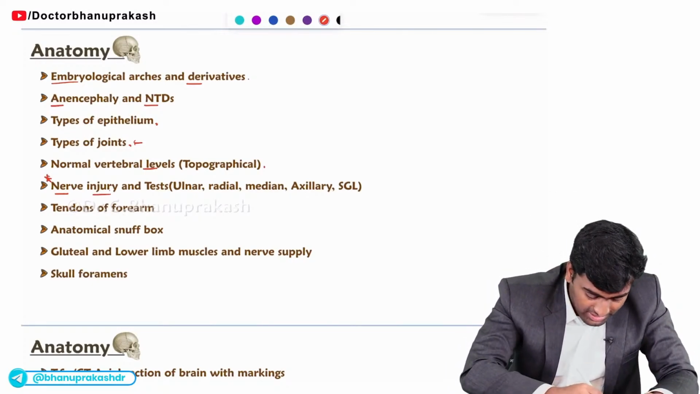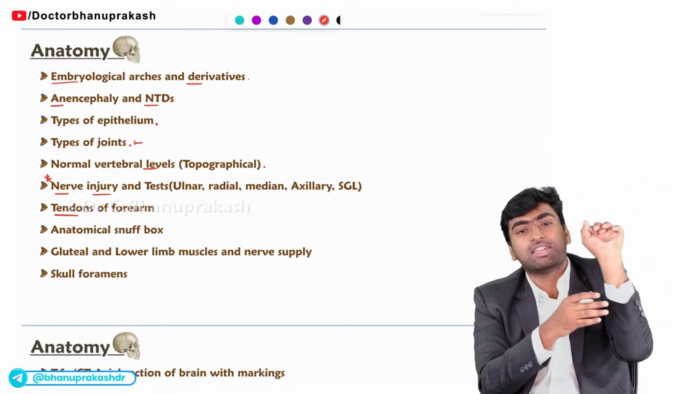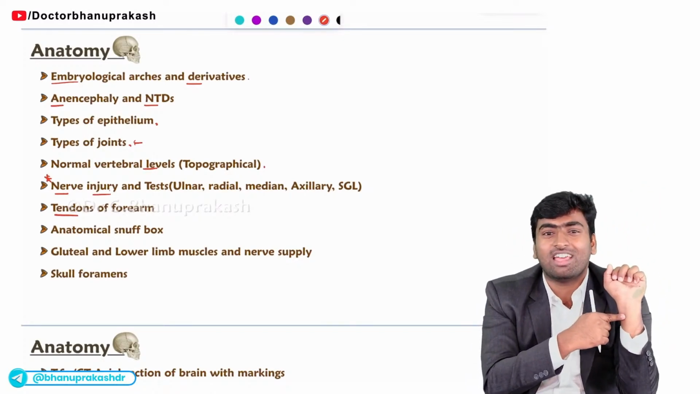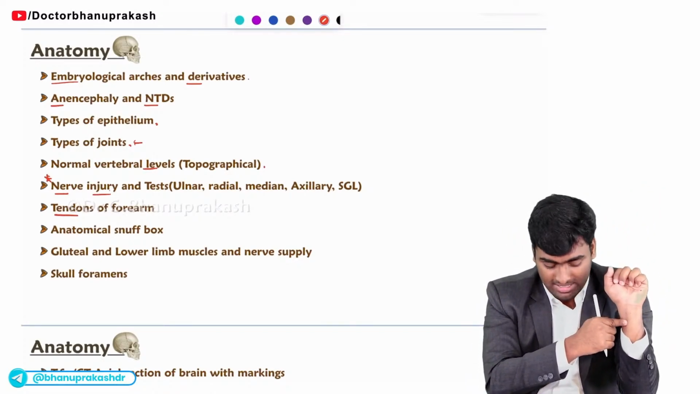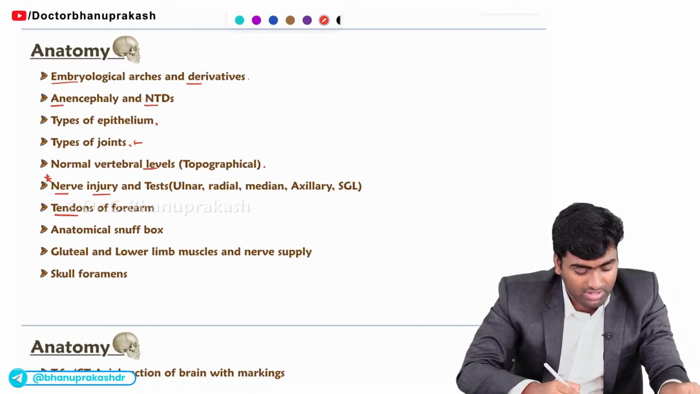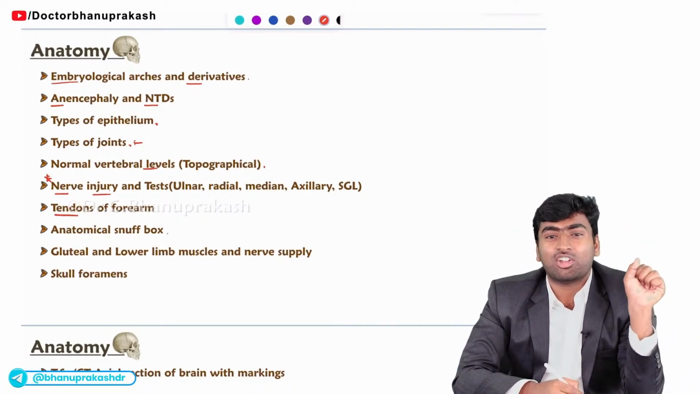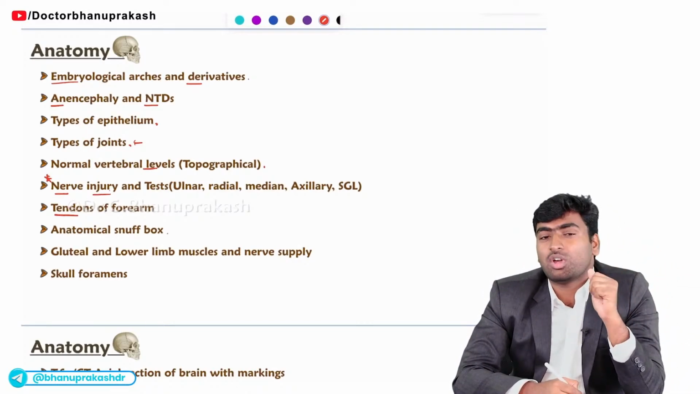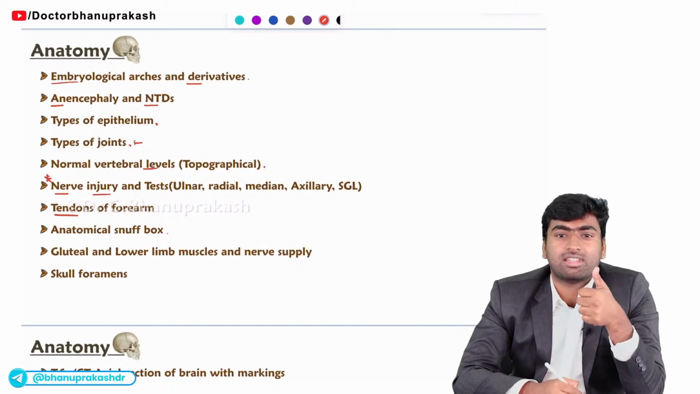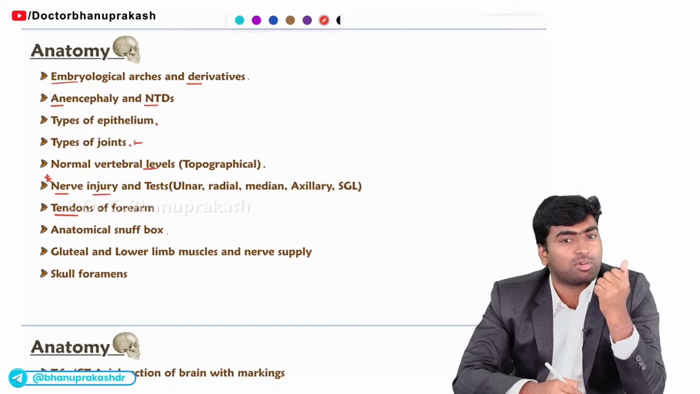Fine. Next, about the tendons of the forearm. They will give an image of the forearm, mark a tendon, and ask you what tendon it is. Fine. Next one is our favorite, the anatomical snuffbox. In the anatomical snuffbox, they will ask two things. One is the boundaries. The second one is the contents of this anatomical snuffbox.